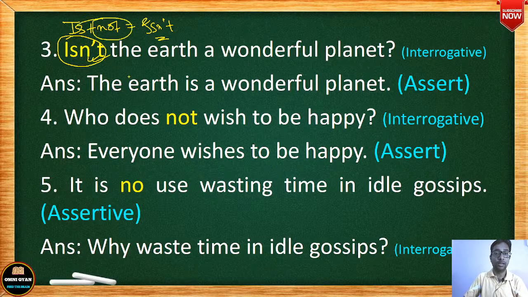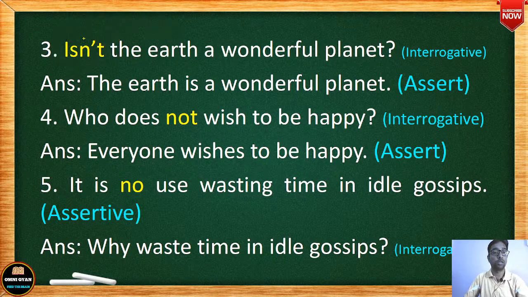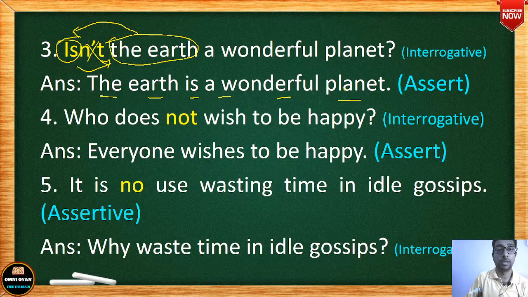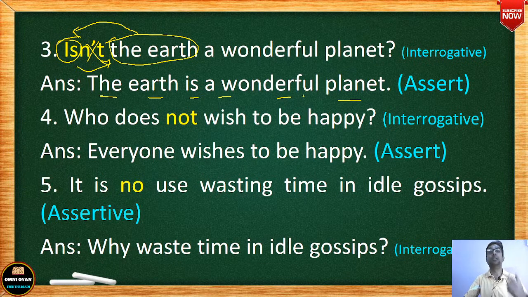तो ये बन गया क्या? The earth is, इसको रिवर्स कर दिया. This is an auxiliary verb. Is an auxiliary verb. The earth is noun. Earth तो noun है, तो हमने the ले लिया. तो the earth comes this side and is comes this side. Not is deleted. So the earth is a wonderful planet. Isn't the earth a wonderful planet? The earth is a wonderful planet.